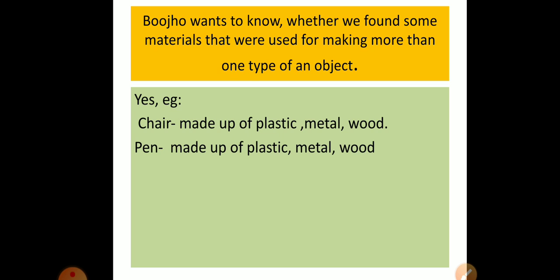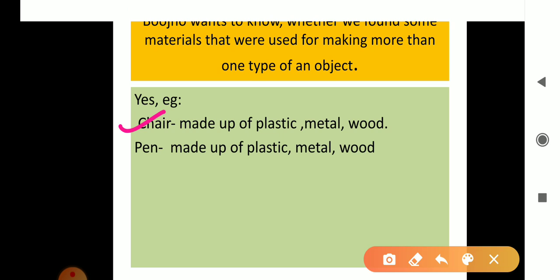Now, Buzu wants to know whether we found some material that was used for making more than one type of object. Then the answer is yes. There are so many objects that are made up of one type of material. For example, first a chair. A chair may be of plastic, it may be of metal, it may be of wood. A pen also may be of plastic, metal, or wood. It proves that from one material, so many types of objects can be made.